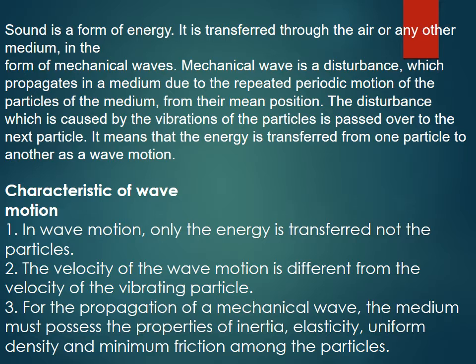Characteristics of wave motion. In wave motion, only the energy is transferred, not the particles. The velocity of the wave motion is different from the velocity of the vibrating particle. For the propagation of a mechanical wave, the medium must possess the properties of inertia, elasticity, uniform density, and minimum friction among the particles.